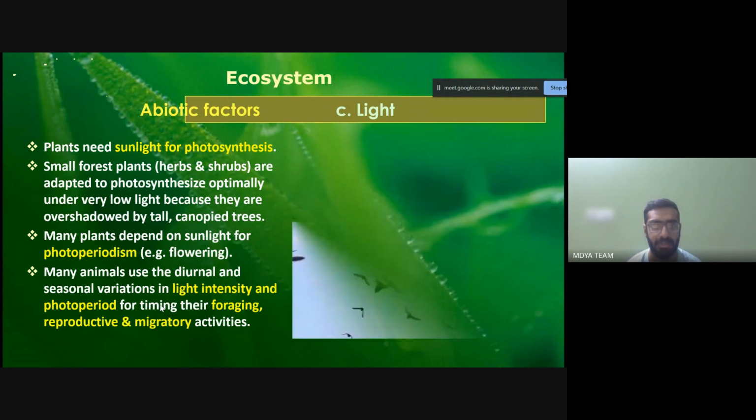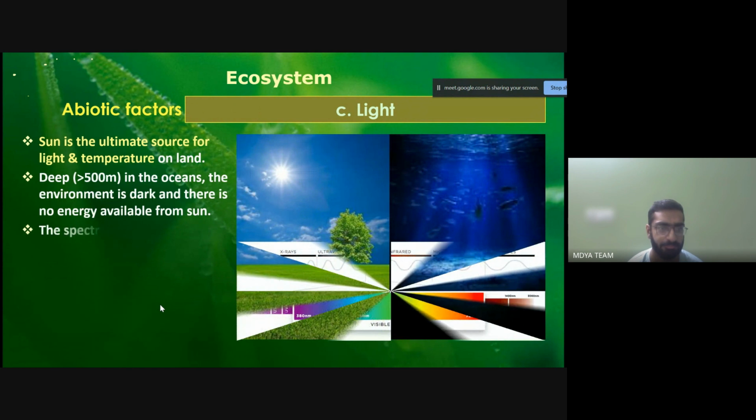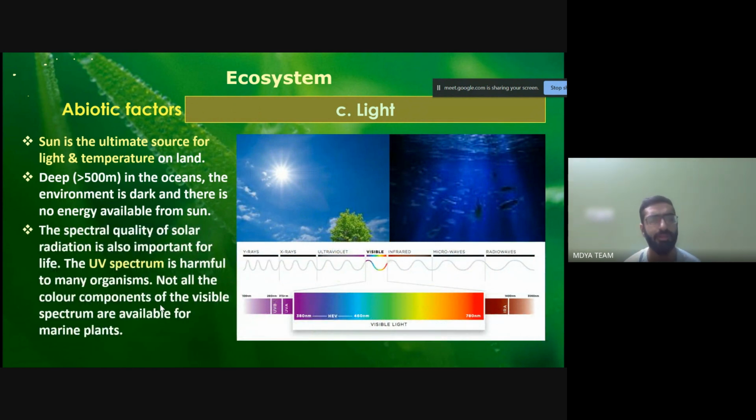Okay, and next we move on to this. The sun is the ultimate source of light and temperature on land, and the sun is also a good source of vitamin D.